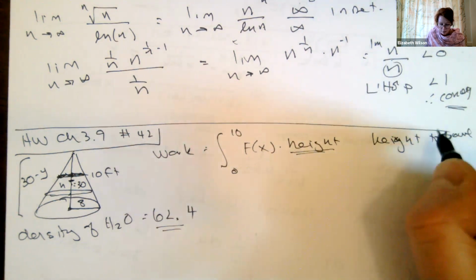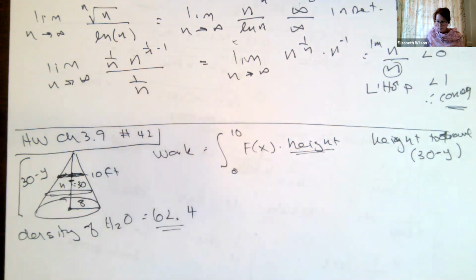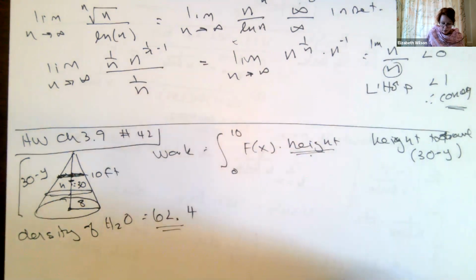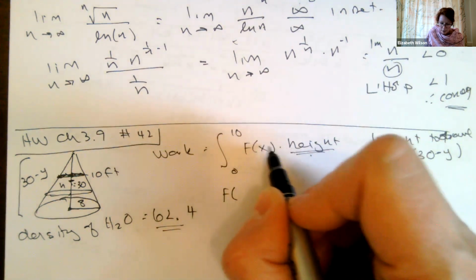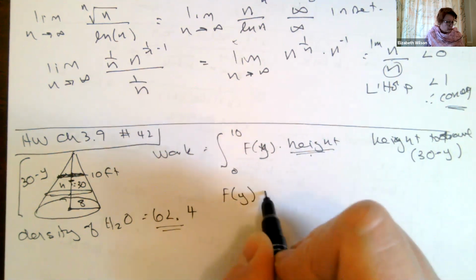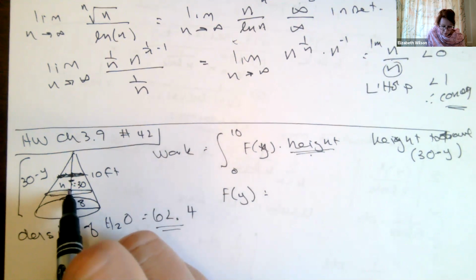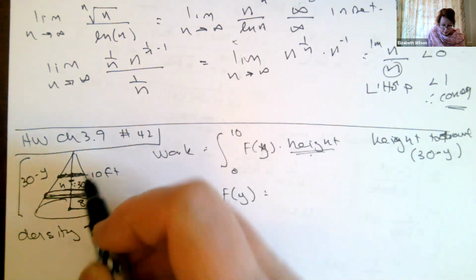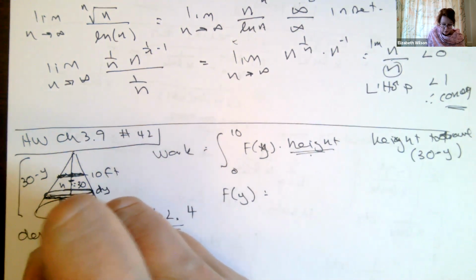The distance to be lifted is 30, the overall height of our cone, minus y. Y is the position of that little circular sliver. So that's the height that we need. Now the force, let's do it as force of y, because we want it as a function of y. What I want to think about is this sliver of circle, and it's infinitesimally thick, we'll call it dy, that's our thickness.